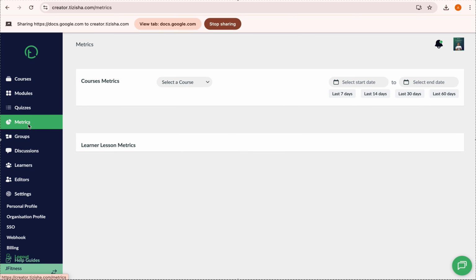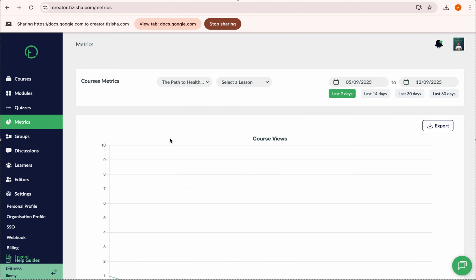We have metrics. This is the section where you get to see all the analytics, all the data about who interacted with these courses, when did they interact with these courses, right? So you're able to track all that. You're able to see all that data from this section. You can filter that with a different number of days, a year, 2 years, 3 years, just how you want it. What you have to do is select a course. Let's find a course here that we want to.